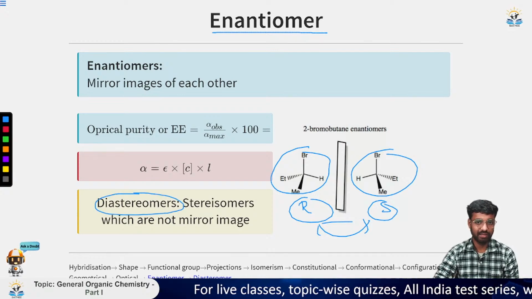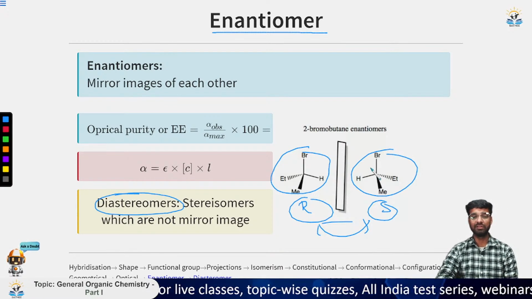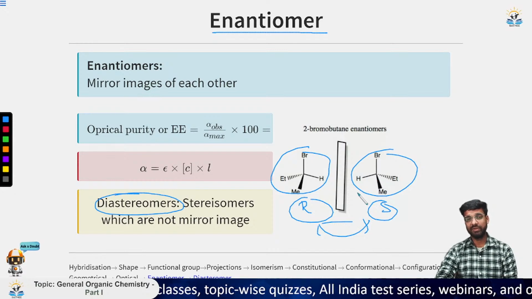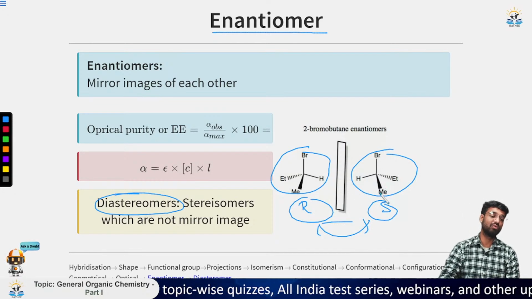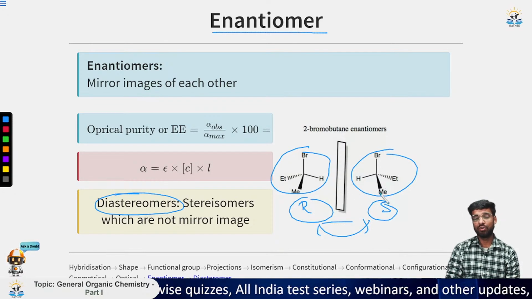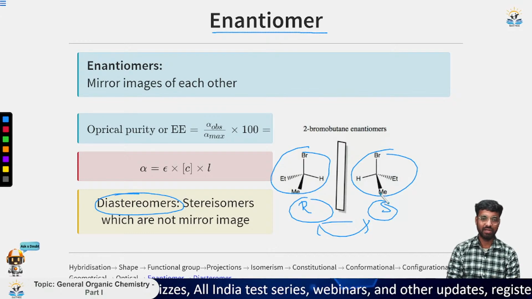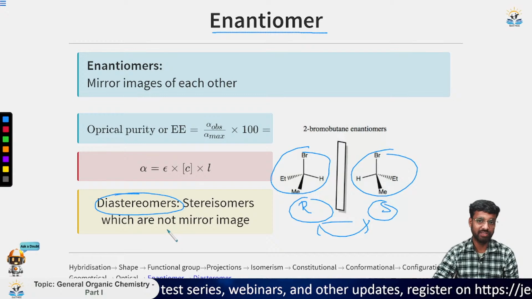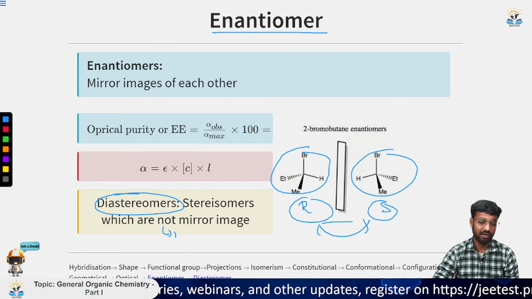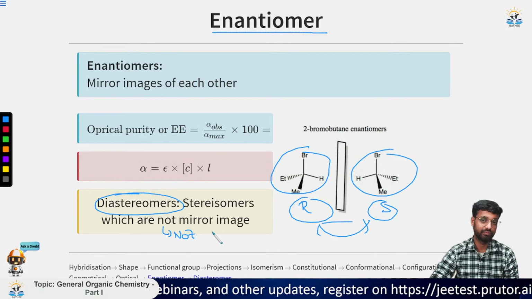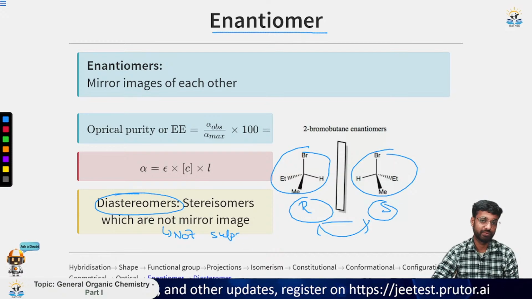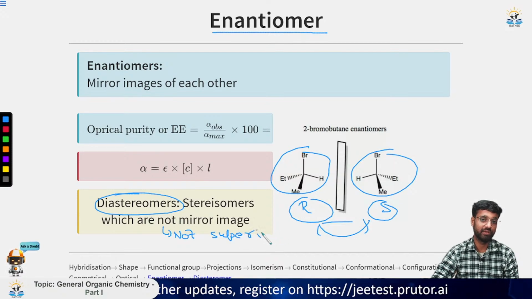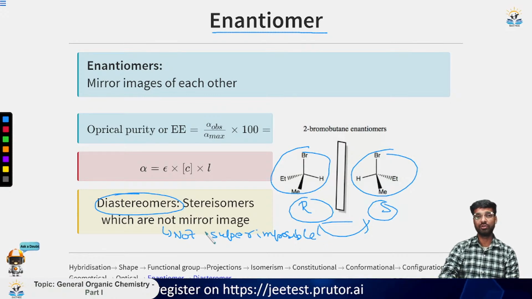Now the next thing is diastereomers. So what are diastereomers? Both of those were mirror images of each other. Now suppose we take two configurations that are not superimposable on each other, and also they are not mirror images of each other. So stereoisomers which are not mirror images and not superimposable. If both these criteria are met, then we call those two molecules a set of diastereomers.